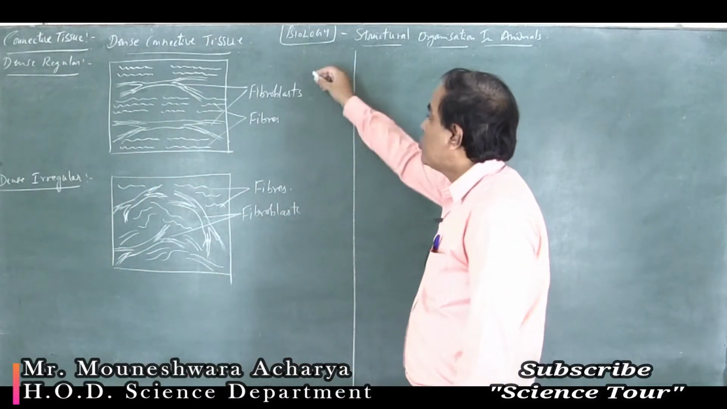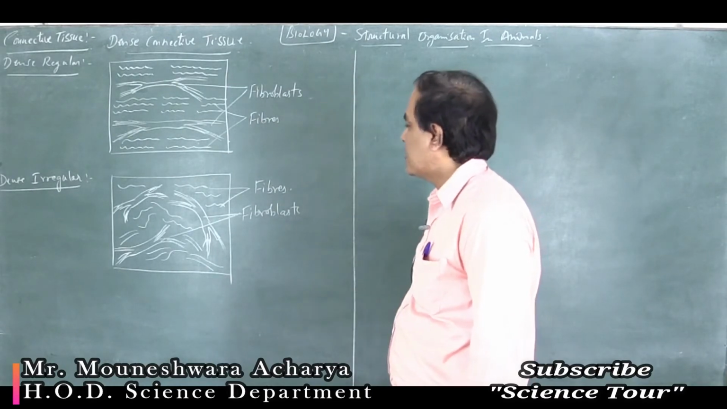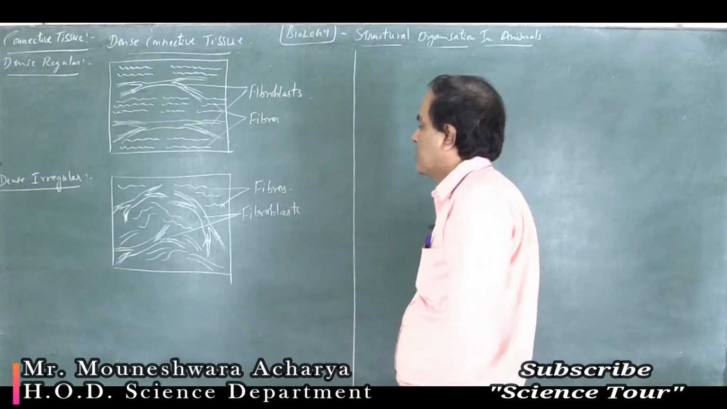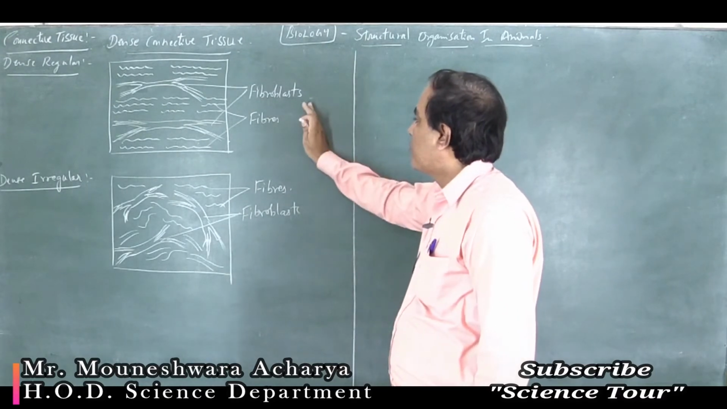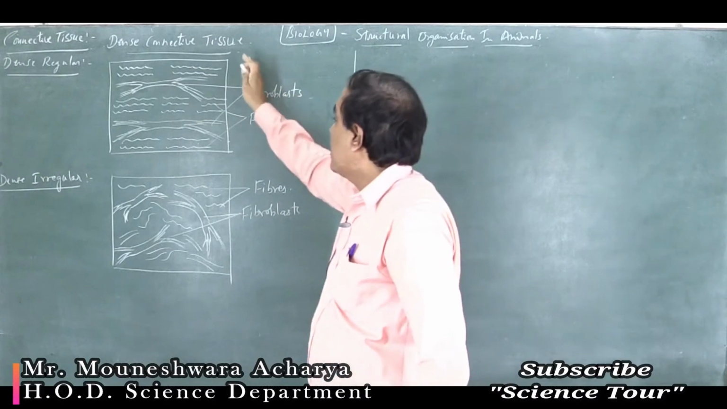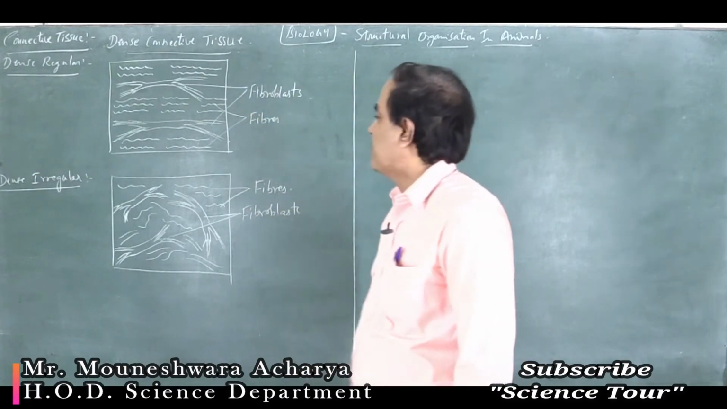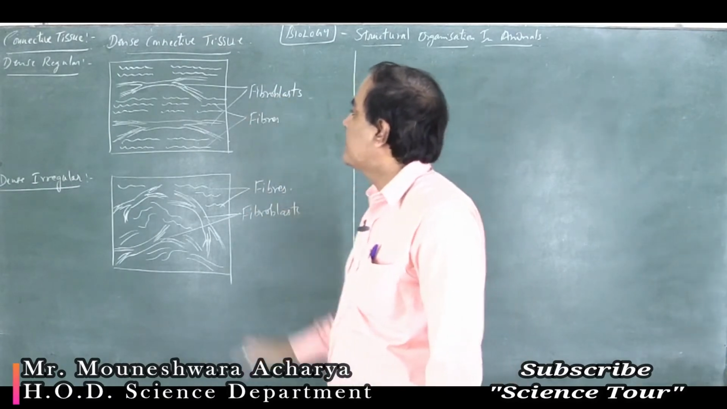The orientation of the fibroblast or fiber producing cells, as well as the different fibers, the combination of both collagen and elastin fibers, have a regular pattern of arrangement. They have regular orientation. That is why they are called dense regular.